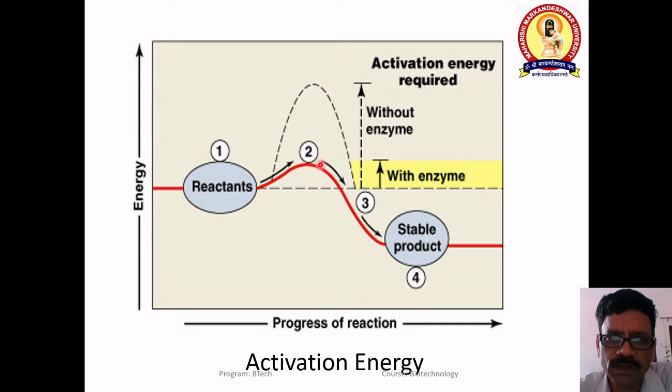When there is use of an enzyme, see here, this is the activation energy. When there is no enzyme, the activation energy is high, and when there is involvement of an enzyme, the activation energy becomes low, and then there is formation of the stable product.